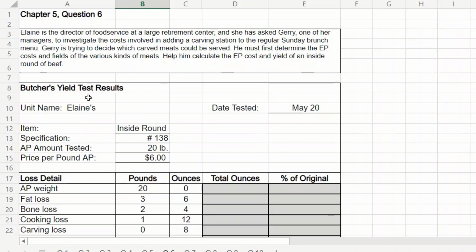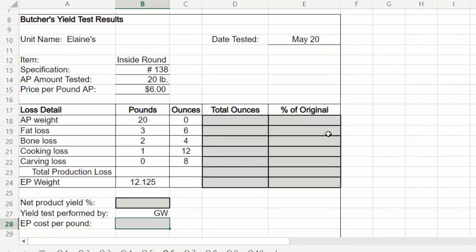All right. So he is going to do a test here. He is testing with 20 pounds, and he is paying $6 per pound as purchased. That is inside round here. So we see he starts with 20 pounds as purchased and ends up with 12.12 pounds. That is an edible portion. So where did we lose it?